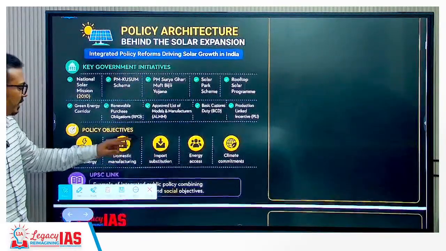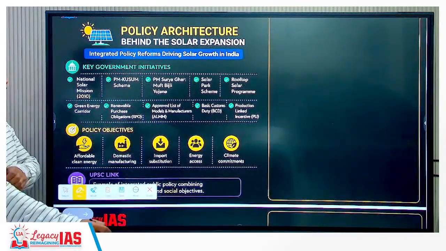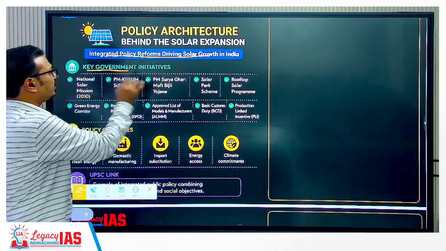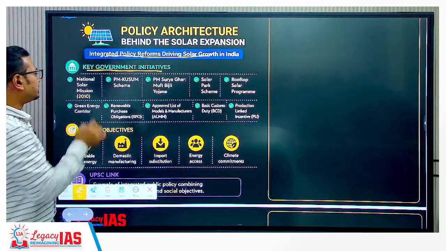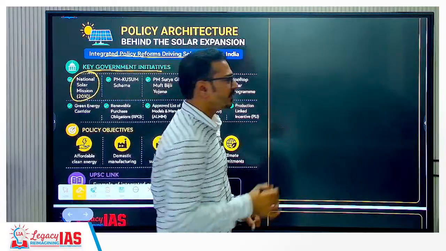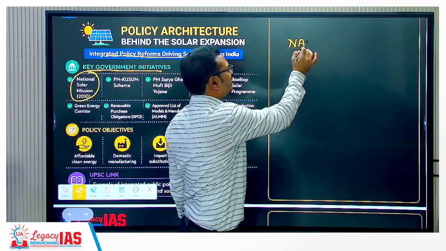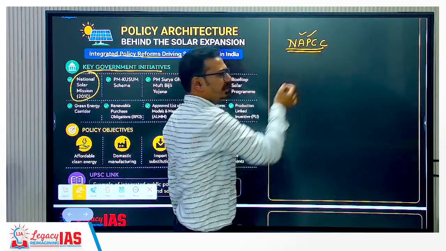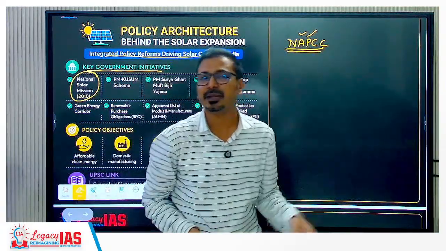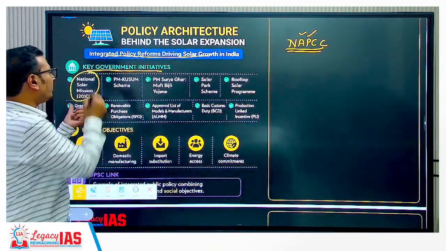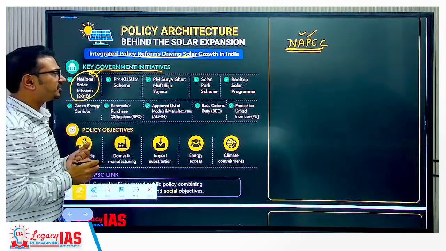Now let's talk in detail about what are the policy reforms that are driving solar growth in India. First of all, the government initiatives. Yes, so National Solar Mission. National Solar Mission is one of the 8 NAPCCs. Okay, National Action Plan for Climate Change. 8 missions under NAPCCs which are focusing on climate actions and, we can say, sustainable development. So it provides the overall framework for solar energy generation in India.